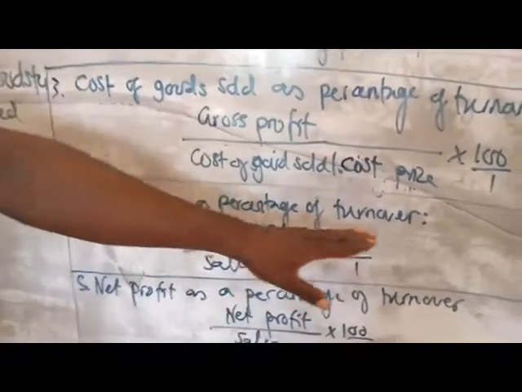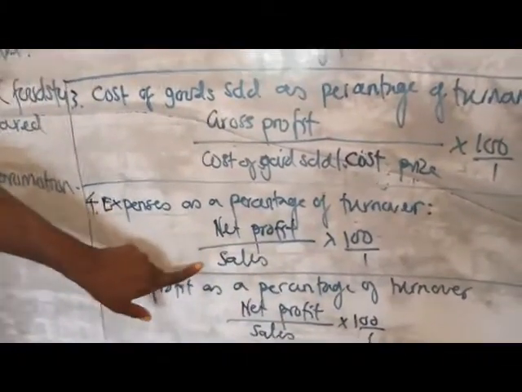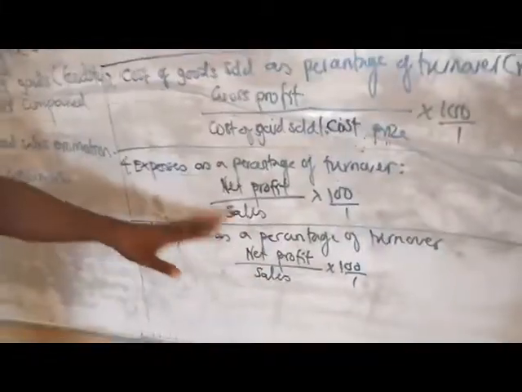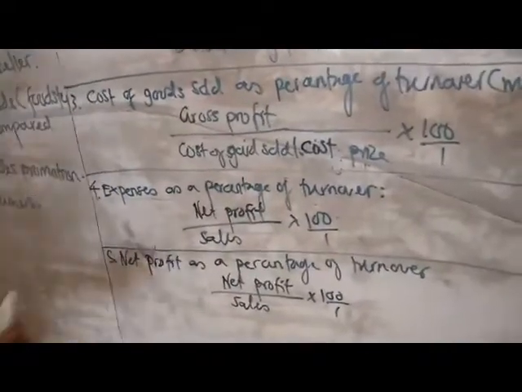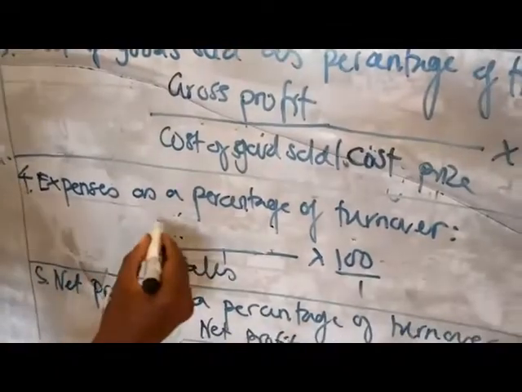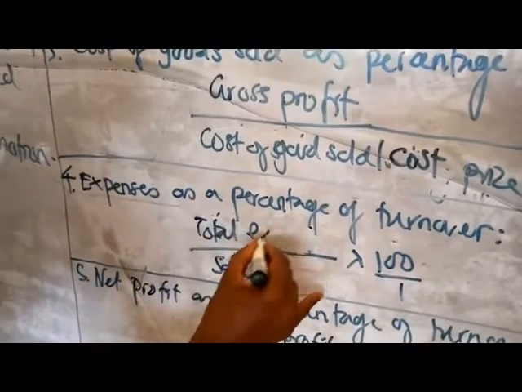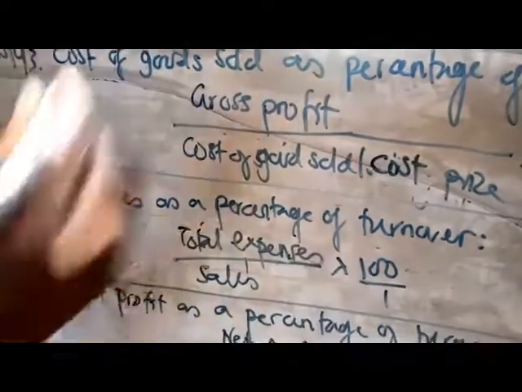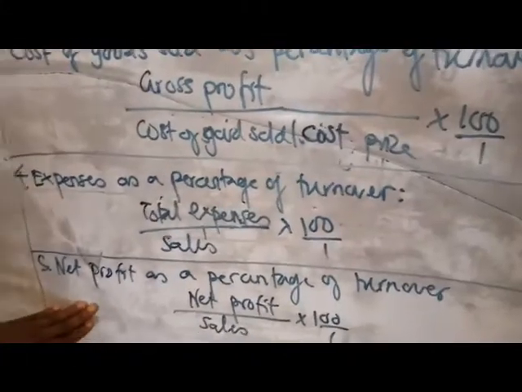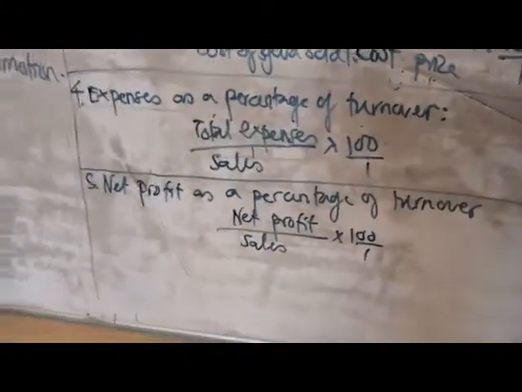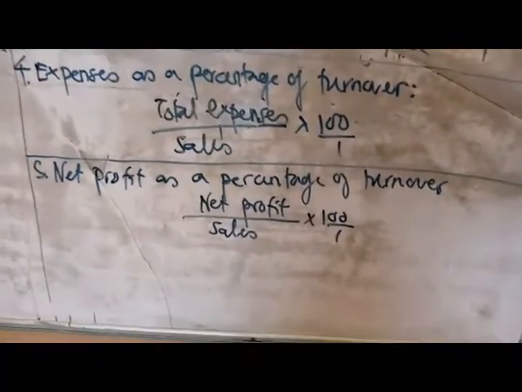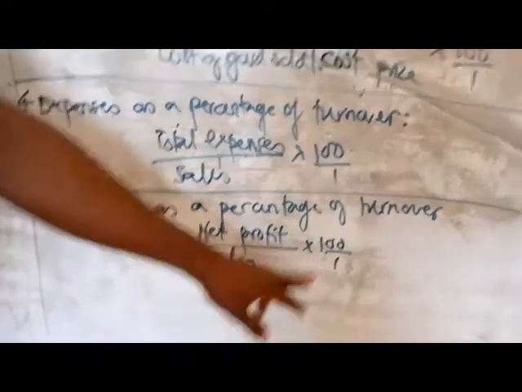Expenses as a percentage of turnover. So your net profit over sales times 100 over 1. Sorry, there is a mistake here. It should be total expenses, because we say total expenses, over sales times 100 over 1. Then you now have net profit as a percentage of turnover, which is net profit over sales times 100 over 1.